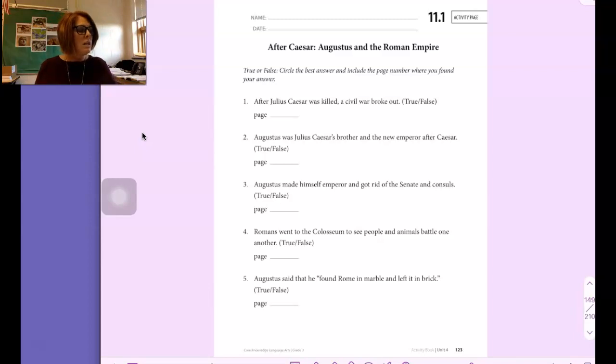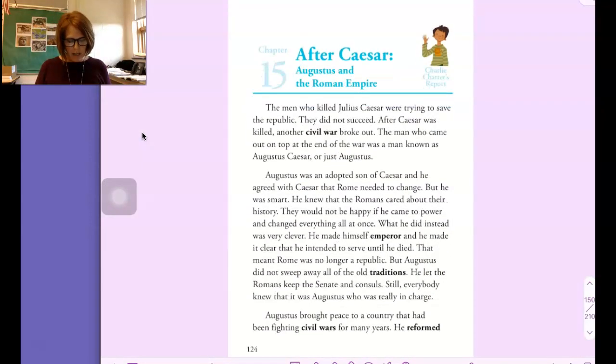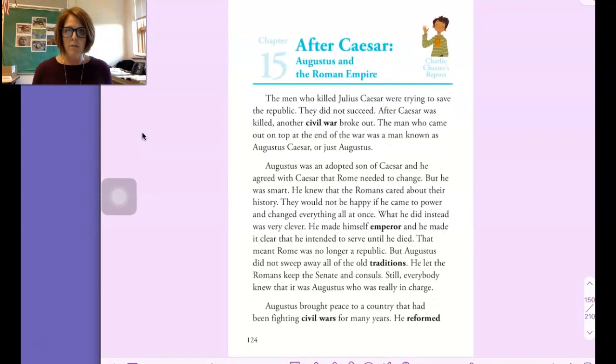So let's go ahead and start reading on page 124. On page 124, you are going to be listening for the answers to number 1, number 2, and number 3. Okay? Number 1 says after Julius Caesar was killed, a civil war broke out.